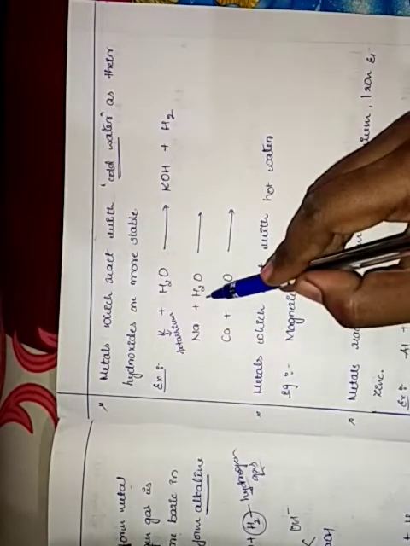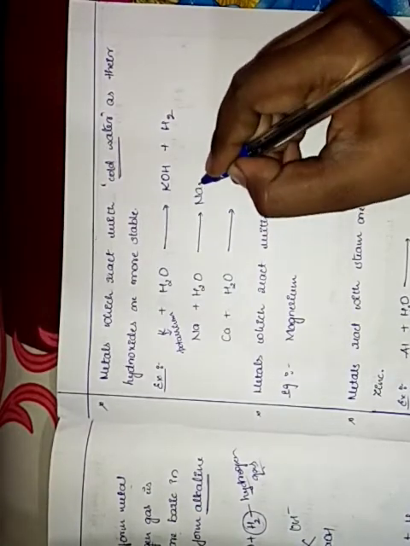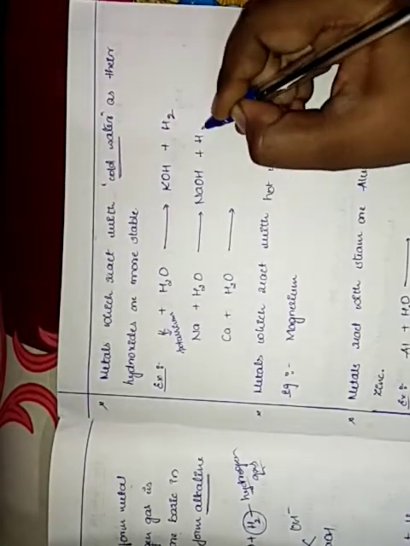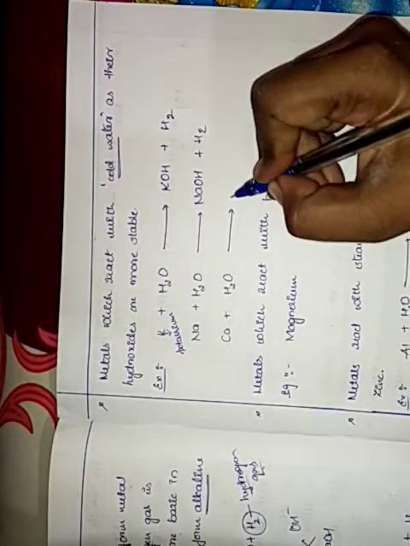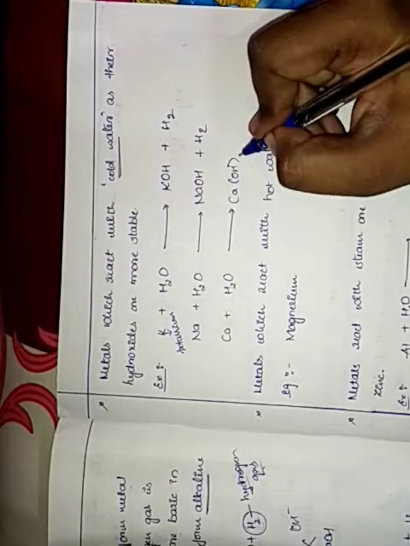Sodium again reacts with water, that is NaOH plus H2, liberation of hydrogen gas. Ca, calcium, reacting with H2O, we get Ca(OH)2 plus H2, liberation of hydrogen gas.